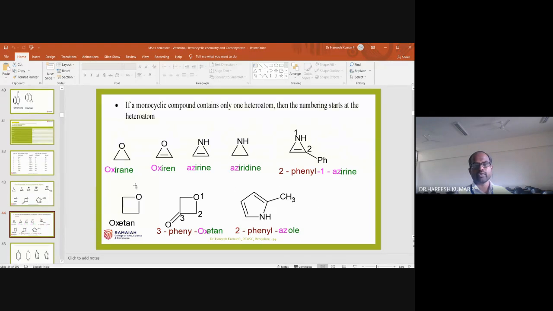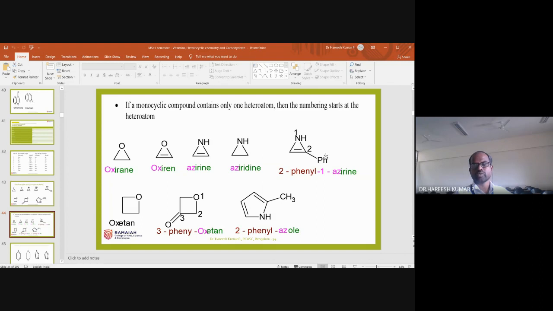Look here, oxirane is the name of this compound. Oxa is the prefix for oxygen. Since it is a saturated one, ANE is there. And when it is unsaturated, E comes, oxirene. Oxa is the same. Azirine, a double bond is there, that is the reason for azirine. And there is no double bond, so aziridine. So just look at the difference: azirine has a double bond, and aziridine has no double bond.